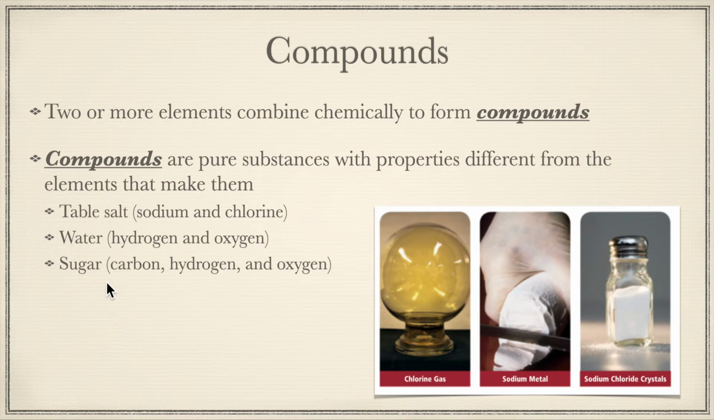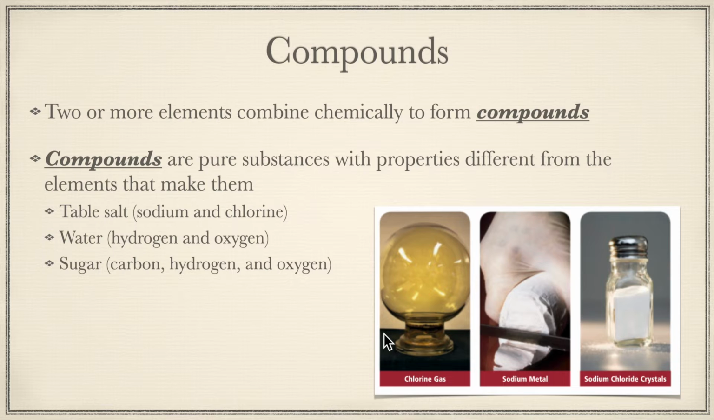Sugar. Sugar is basically a broad category of compounds, but like table sugar is made of carbon, hydrogen, and oxygen. In fact, all sugars are made of carbon, hydrogen, and oxygen. Sugar by itself is really a class of compounds, but if we said sucrose, sucrose is a specific sugar that would have a specific composition, and that would be a pure substance as well.